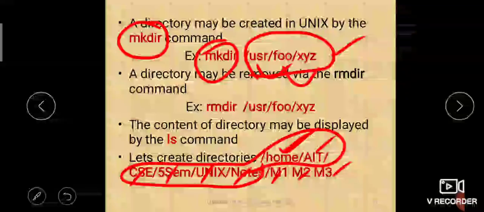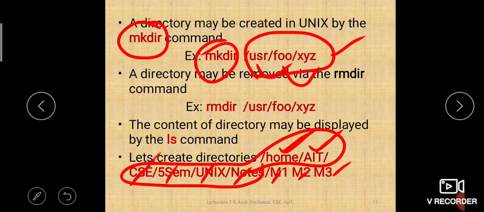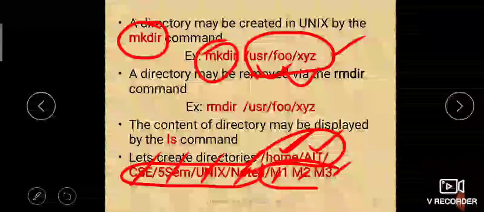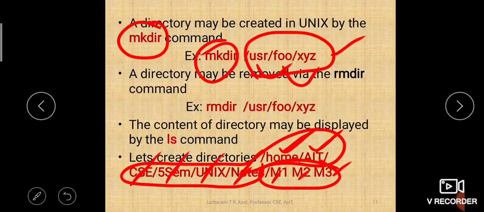Under home, let us create the AIT directory, CSE directory, 5th sem directory, Unix directory, subdirectories. Then the notes directory. Under notes, let us create 3 files, M1, M2 and M3. Let us create and check how you can create it, and also we will try to remove. Okay, so let us see.